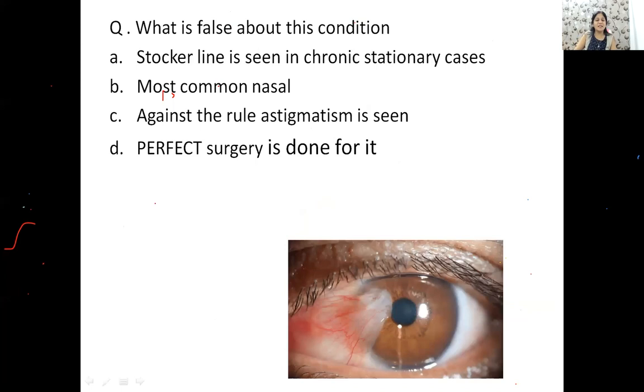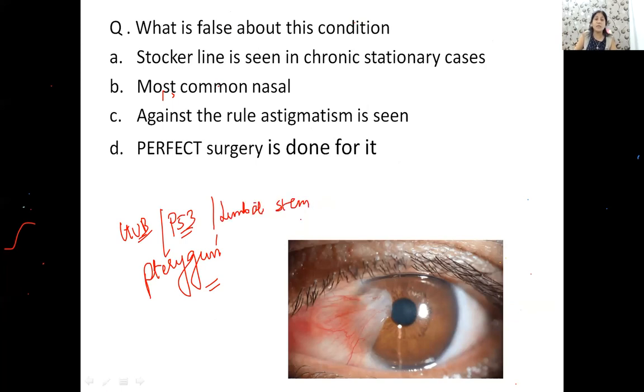Everybody knows guys that this is a picture of pterygium. So everything you should know about pterygium, that this is a wing-shaped fold of conjunctiva encroaching on the cornea because of UVB radiations and P53 mutation. And you also have classically limbal stem cell deficiency in those areas where you have pterygium. Okay? Now, can anybody answer this question? What is false about pterygium? Anybody? Anybody?